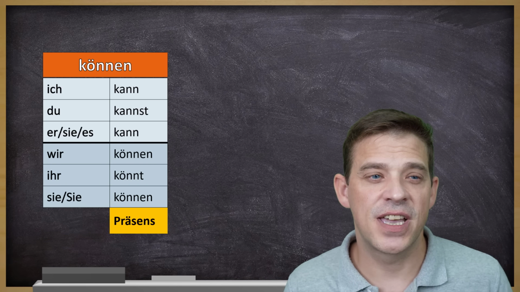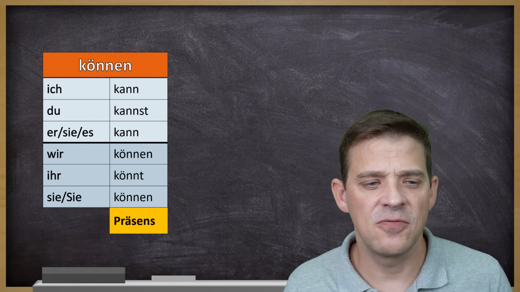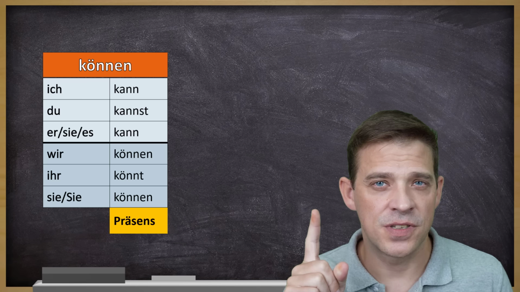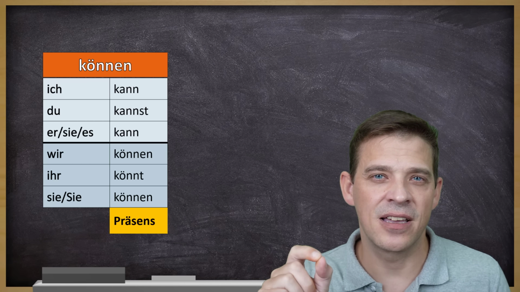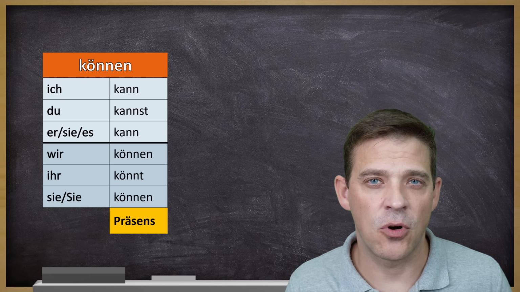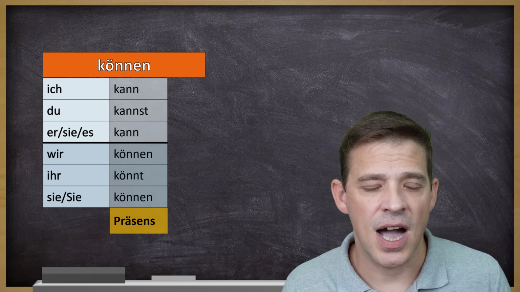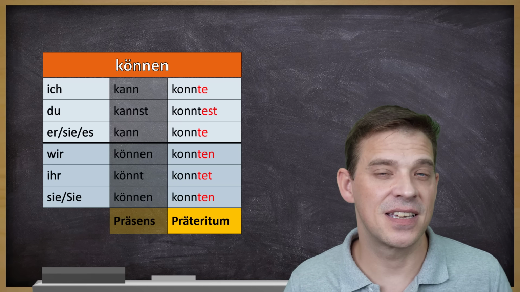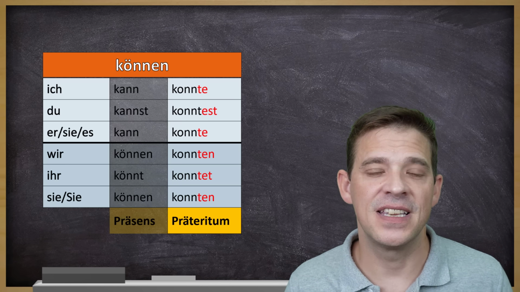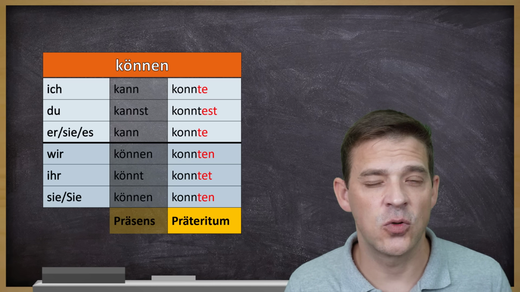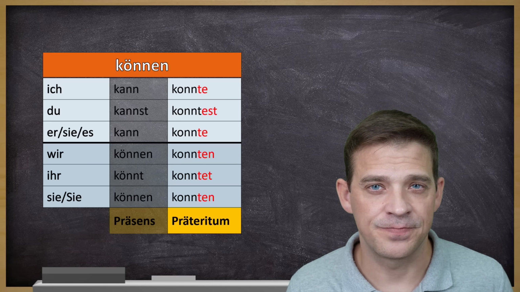Fangen wir an mit können, can or be able to. The present tense conjugation, ich kann, du kannst, er, sie kann, wir können, ihr könnt, sie können, in Präsens. Important, modal verbs are irregular verbs, especially in the singular form of the conjugation. Now, how does it look for Präteritum? Ich konnte, du konntest, er, sie, es konnte, wir konnten, ihr konntet, sie konnten. Das ist die Konjugation im Präteritum.